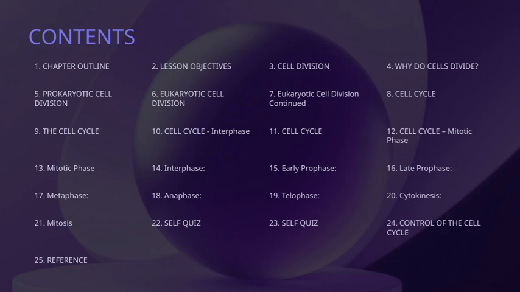Throughout the presentation, we'll connect these concepts to the broader theme of how cells control their division, ensuring everything occurs properly. We'll look at both eukaryotic and prokaryotic cell division to see the differences and similarities. Plus, there will be self-quiz sections to test your understanding along the way. And of course, we'll refer to key references that deepen our knowledge. By the end, you'll have a comprehensive overview of the cell cycle, its regulation, and why it's crucial for life. This outline serves as your guide through the complex but fascinating process of cell division.